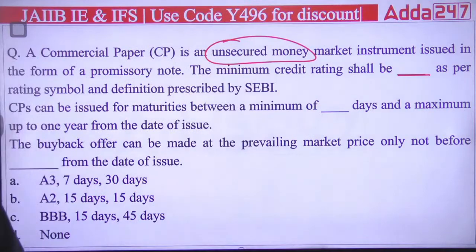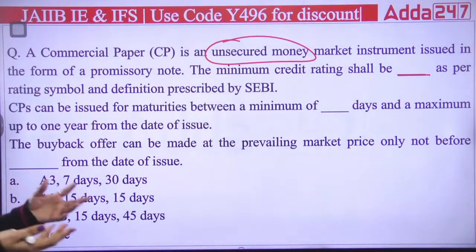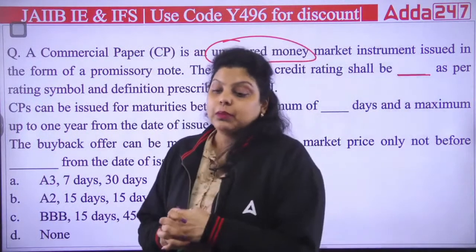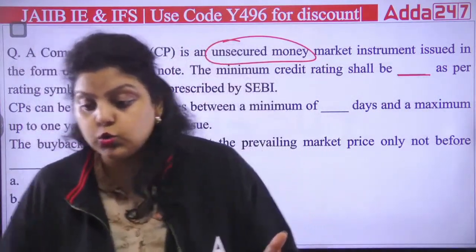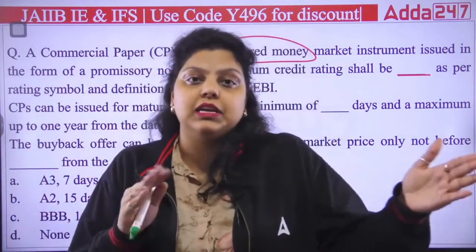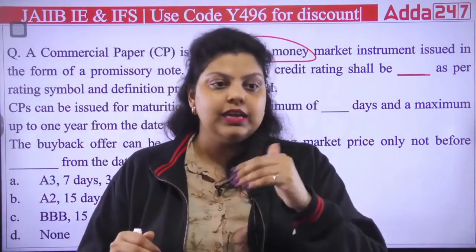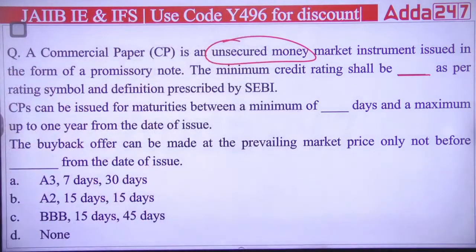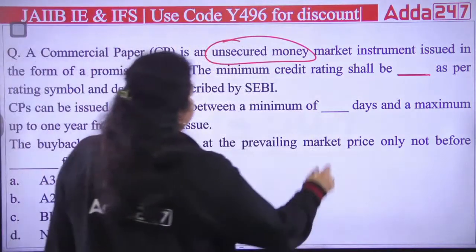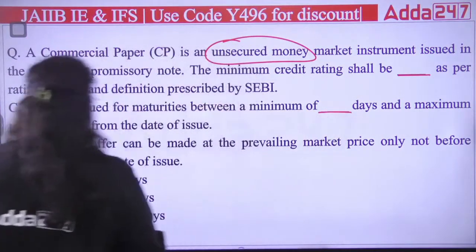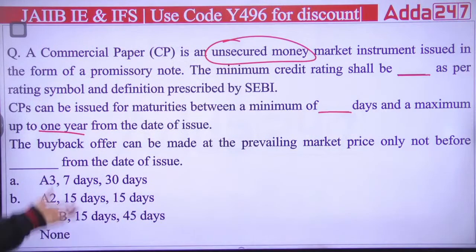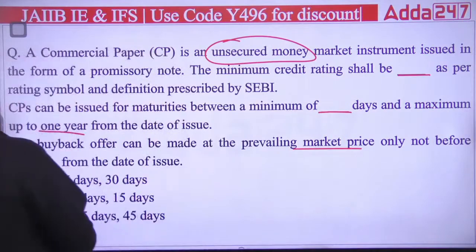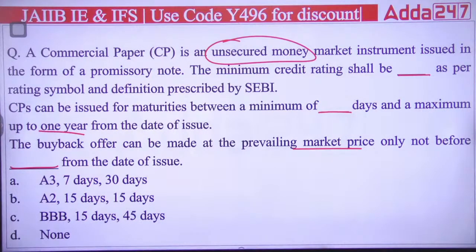So what we are talking about here is that corporates issue the commercial paper, and that's why it is unsecured, because it's a risk. But not all the corporates can issue the commercial paper. There should be a dedicated rating criteria. Accordingly, the corporate will be allowed to issue the commercial paper. So commercial paper can be issued for maturity between a minimum of dash days and a maximum of 1 year from the date of issue. Next is saying the buyback offer can be made at prevailing market price only, not before dash days from the date of issue.